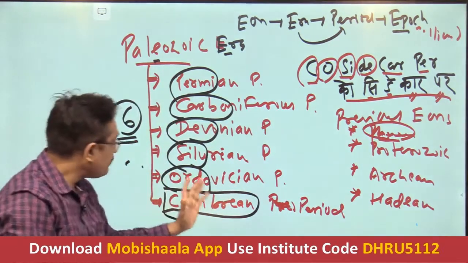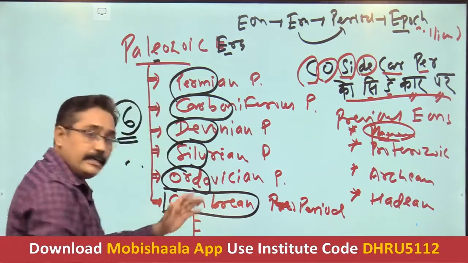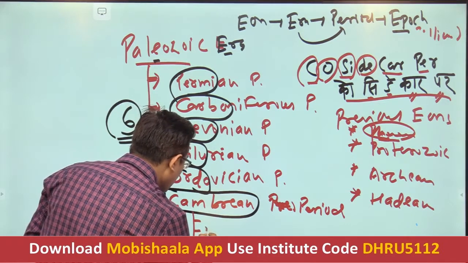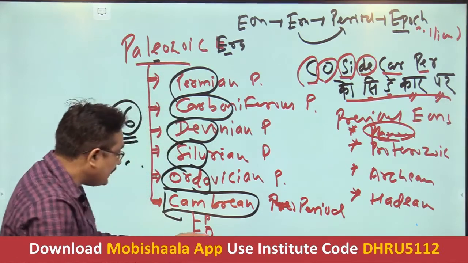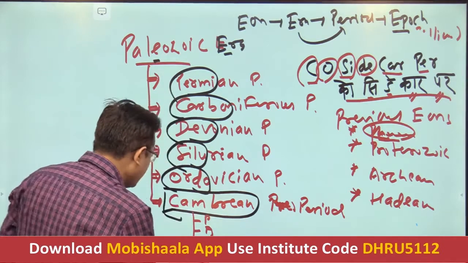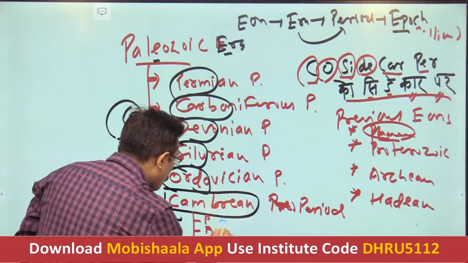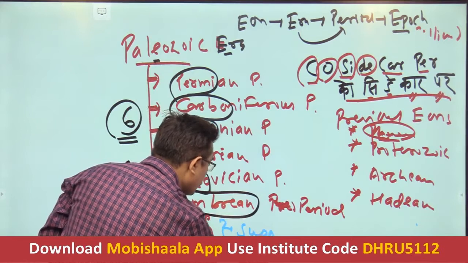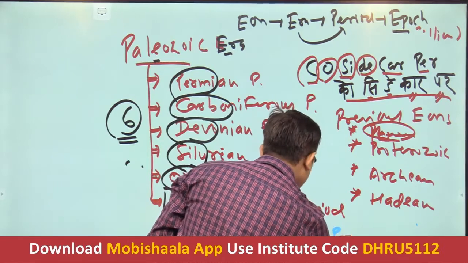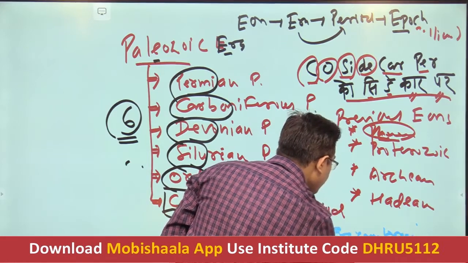So what we do, there is a practice prevalent among geologists that all these eons, that means the Hadean, Archean and Proterozoic, all three eons are considered as super eons, or the Precambrian eras.